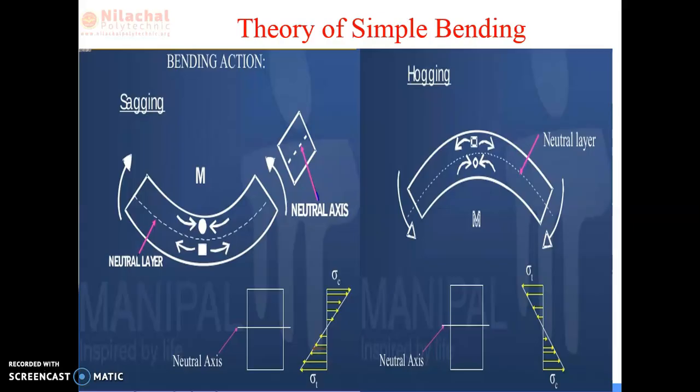In case of hogging bending moment, the bottom becomes compression and the top becomes tension. So there is a neutral layer where no changes take place, and that is known as your neutral axis. In the stress distribution for sagging bending moment, the top layer is sigma c and the bottom layer is sigma t. In case of hogging, the stress distribution is tensile in the upper part and compression at the bottom.